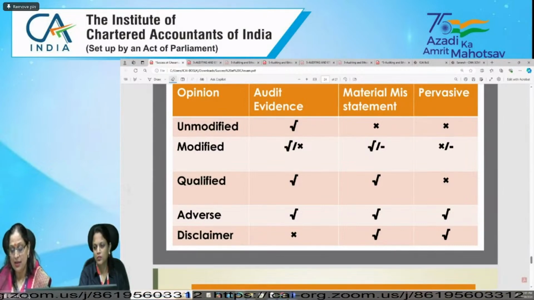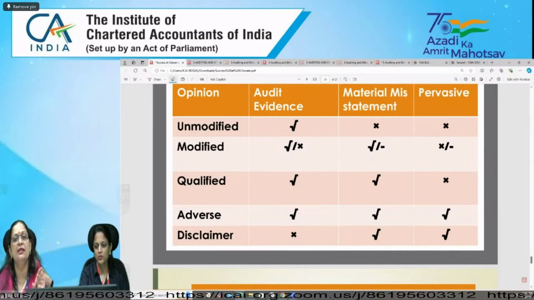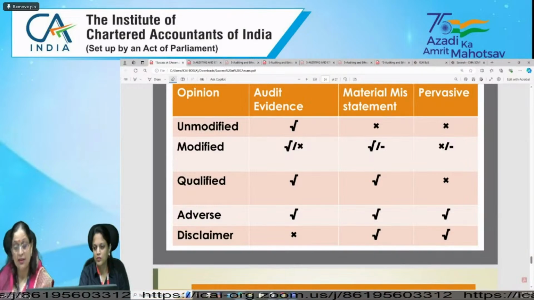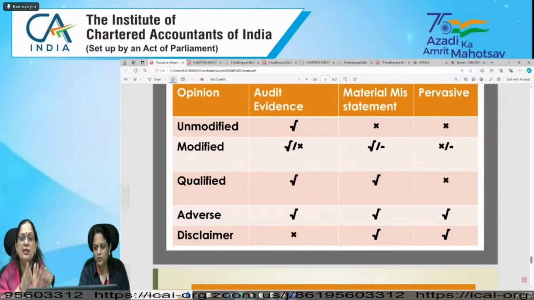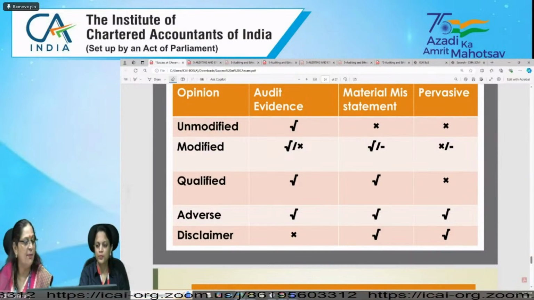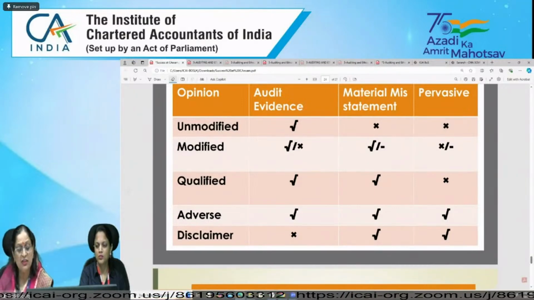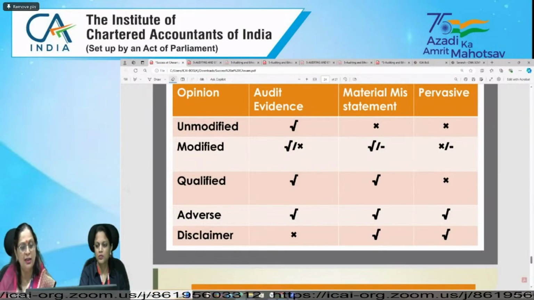It means transactions are classified and presented fairly in the financial statements. They are complete and accurate. So you need to check whether they are disclosed in accordance with the Schedule 3 requirement, completely and accurately. Okay. So this way you can interlink it with any of the expenditure or any of the income.